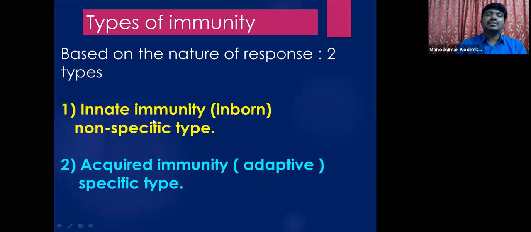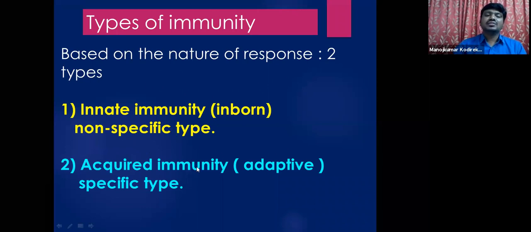The innate immunity is like a general immunity. It is present in all living organisms, and this immunity fights against all kinds of pathogens. It is non-specific. It can fight against any kind of pathogen that enters our body, be it a bacterium or a virus. So this is general, non-specific, and comes by birth. All living organisms get this immunity by birth itself, and this is called inborn immunity.